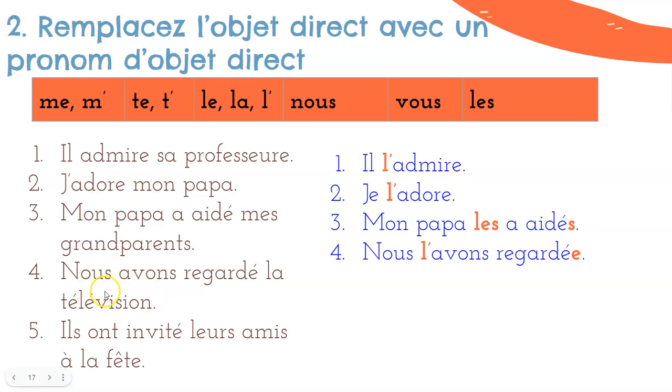So that's our direct object. Gets replaced. Nous l'avons regardé. Here we've got passé composé with a direct object pronoun. So we've got to add an E at the end to make it agree since télévision is feminine. Ils ont invité leurs amis à la fête. Ils les ont invités à la fête.